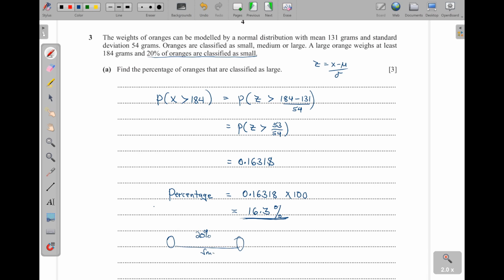These are small. Then from this one to another one, this one is going to be medium. Then from here to here, that will be large. You see that? So, we need to get this largest value here, the upper limit of the small ones.